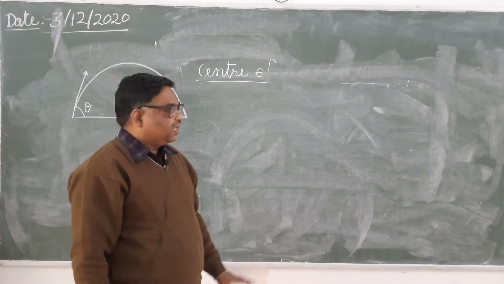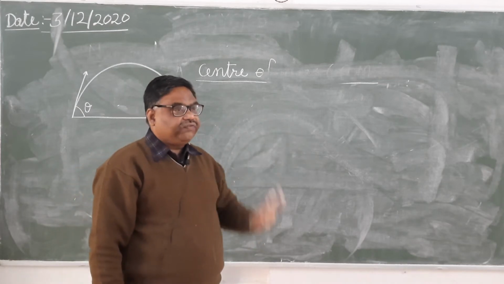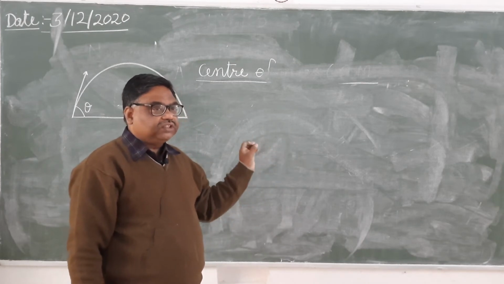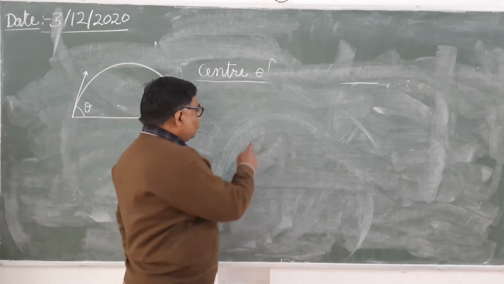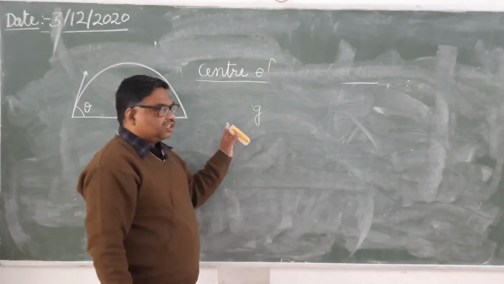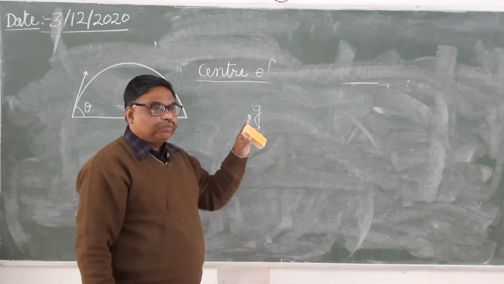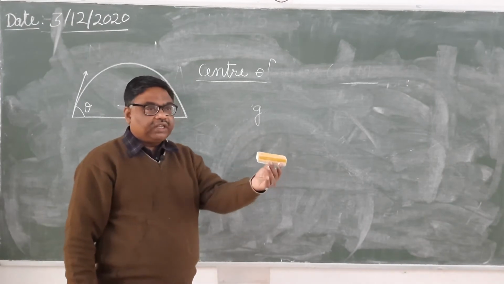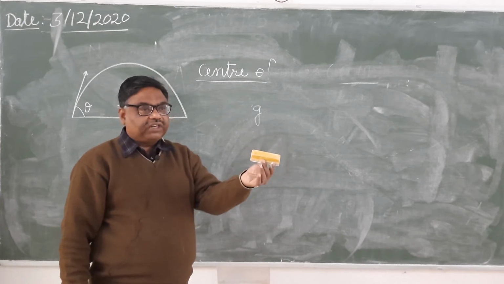If there is a uniform gravitational field, meaning the value of acceleration due to gravity g is constant throughout, then center of mass and center of gravity will both be the same point. But suppose the body is located in a non-uniform gravitational field.